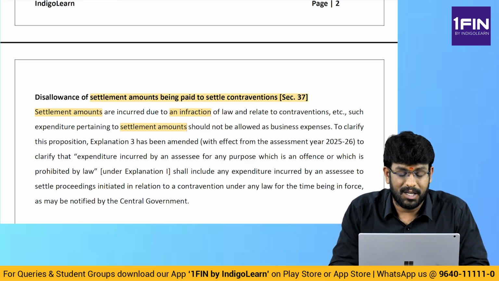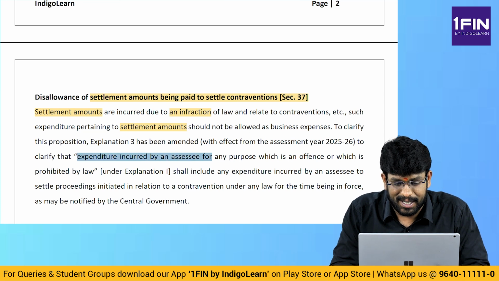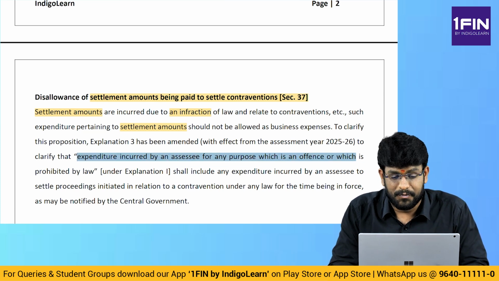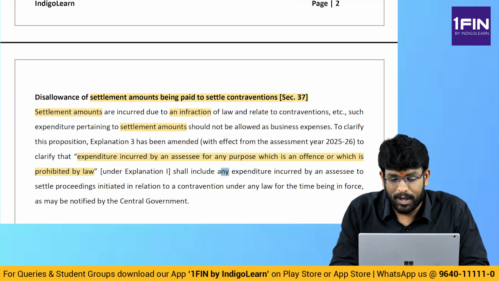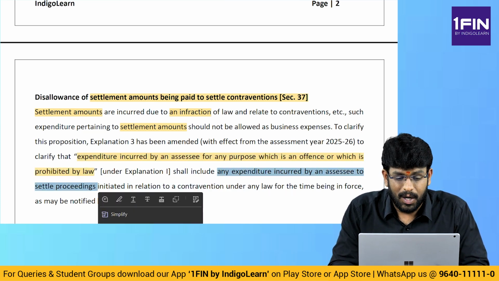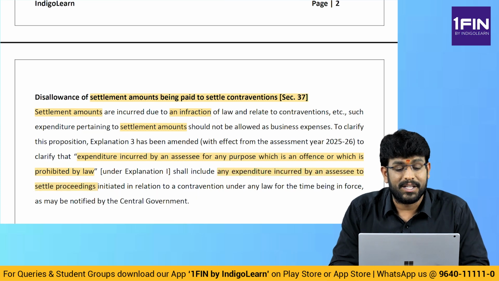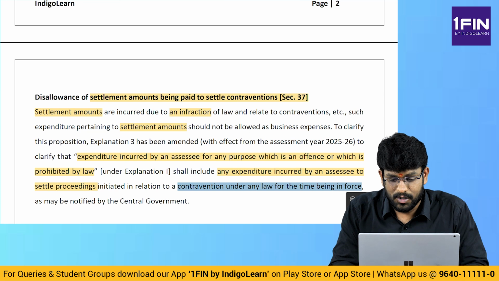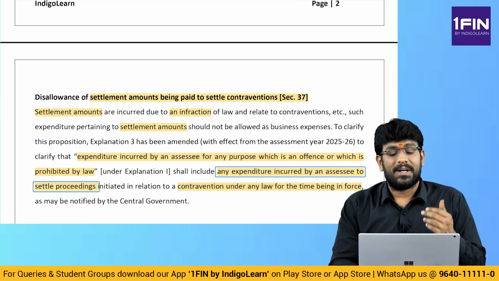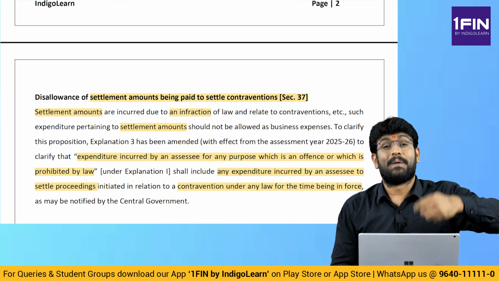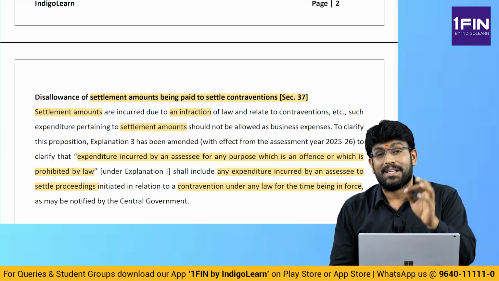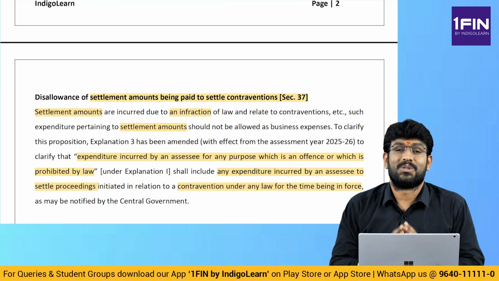To clarify this proposition, Explanation 3 has been amended to clarify that expenditure incurred by an assessee for any purpose which is an offence or prohibited by law shall include any expenditure incurred by the assessee to settle proceedings initiated in relation to contravention of any law for the time being in force. So there is a contravention of law, and to escape that contravention you have done some settlement and paid that settlement amount. That settlement amount shall also be disallowed.